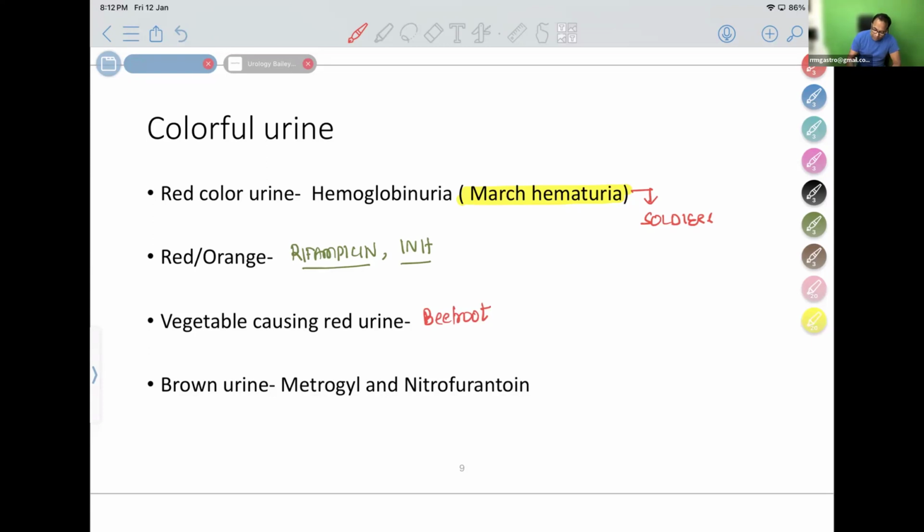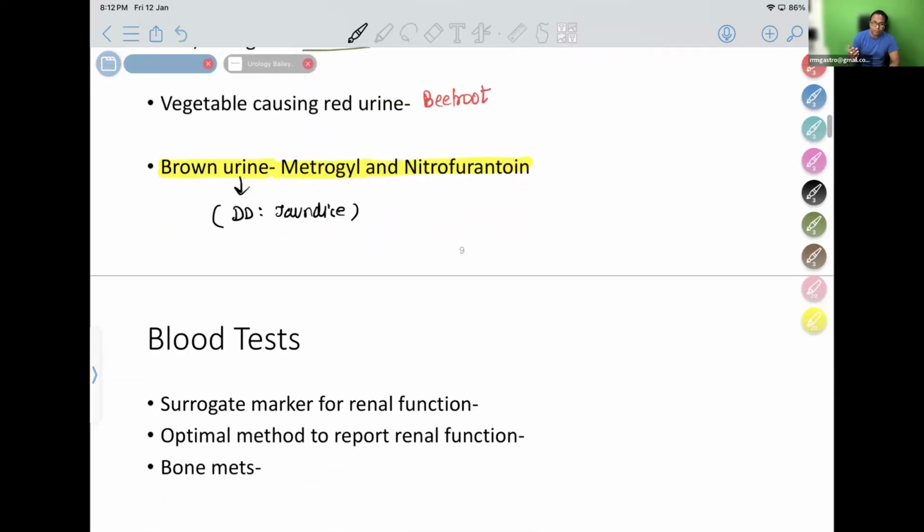Brown urine is very common, especially when you give metronidazole to the patients. Patients will come to you with metronidazole thinking they are having jaundice. Metronidazole and nitrofurantoin; another important differential diagnosis is jaundice. Patients will pass brown urine, which is nothing but dark yellow urine, called obstructive jaundice. So, these are all various causes of various colored urine from Bailey and Love.